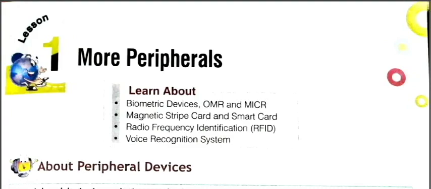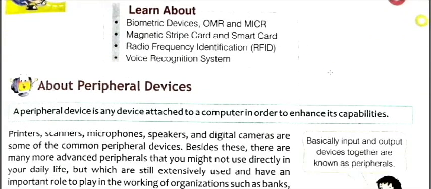Here we are going to learn about biometric devices, OMR and MICR, magnetic stripe cards and smart cards, radio frequency identification, which is also known as RFID, and voice recognition systems. These are all called peripherals. So here we are going to start to discuss peripherals.